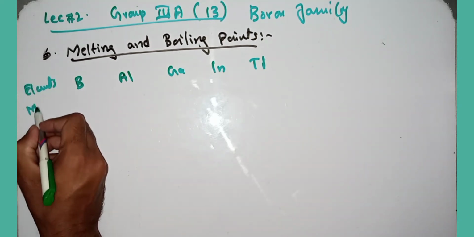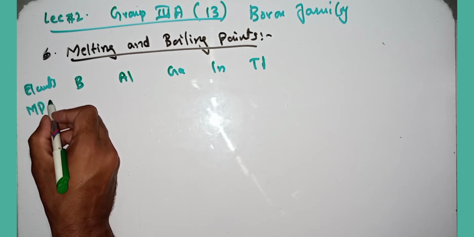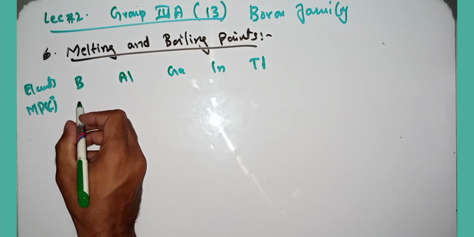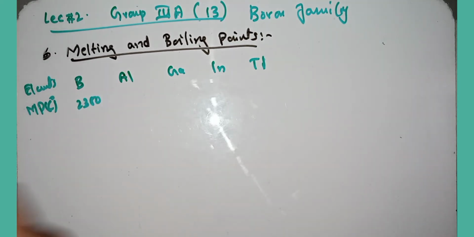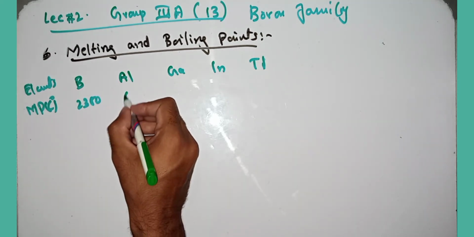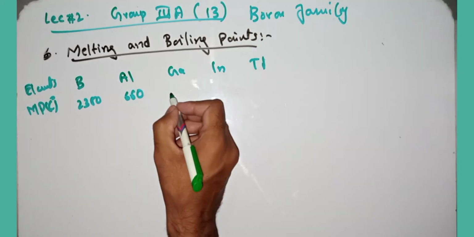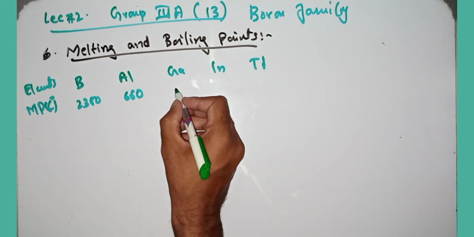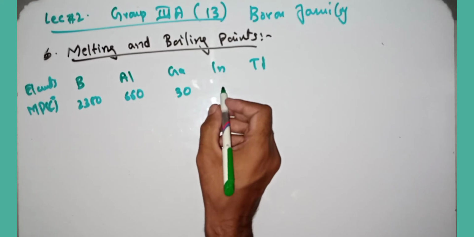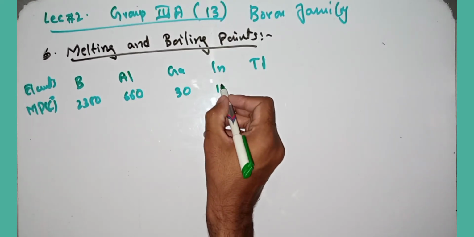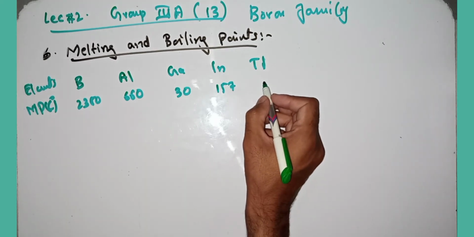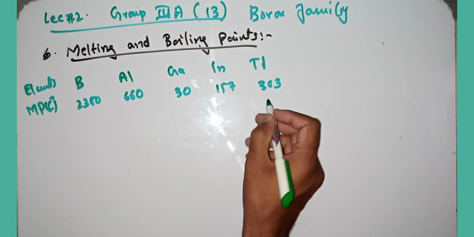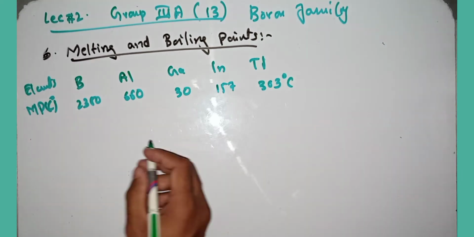The melting point in degree centigrade for boron is 2200, aluminium has 660 degree centigrade melting point, gallium has 30, indium has 157, while thallium has 303 degree centigrade melting point.